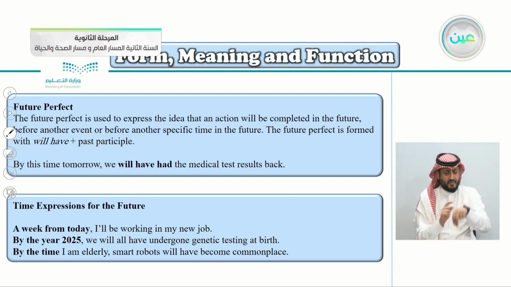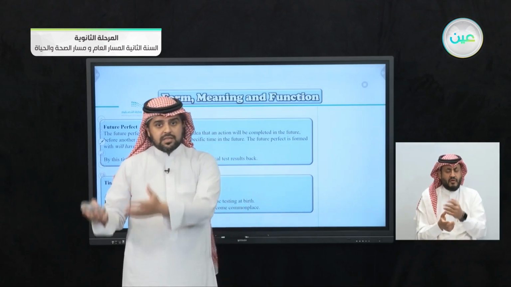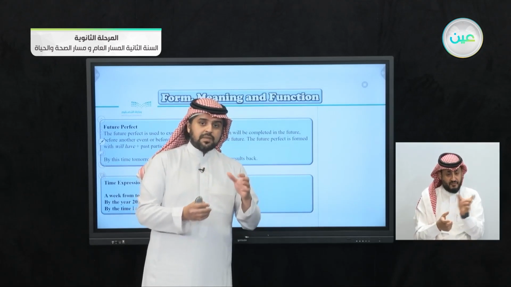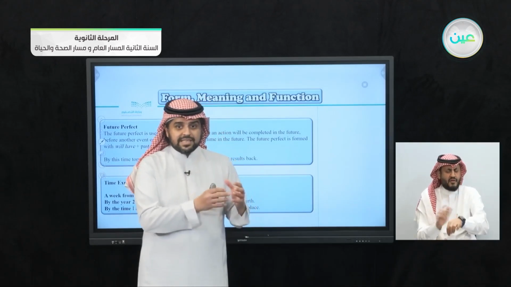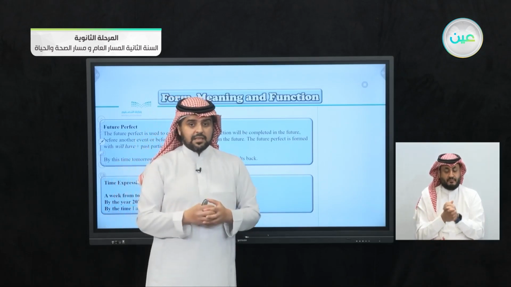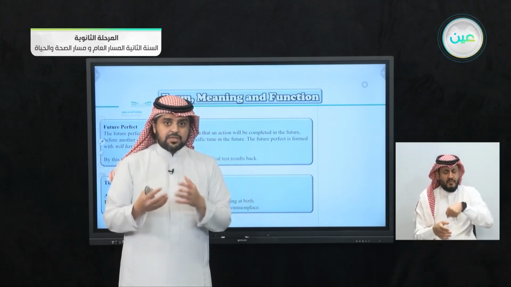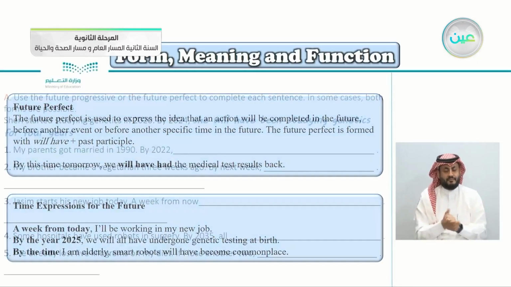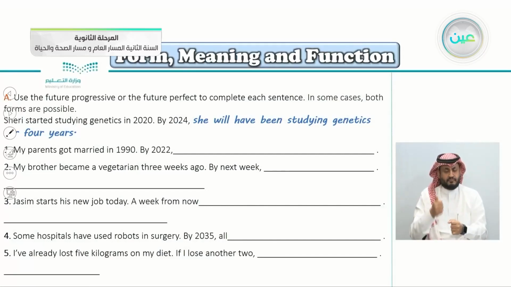It means to talk about a specific time in the future. So we're talking about the future here. A week from today, by the year 2025. By the time, then you will say, what time do you mean? By the time I graduate from high school, by the time I find a job. So when you say by the time, talk about what this time is. For example here, he said, by the time I'm elderly, which means when I'm old in the future, robots will be a common thing. So exercise A here: use the future progressive or the future perfect to complete each sentence.